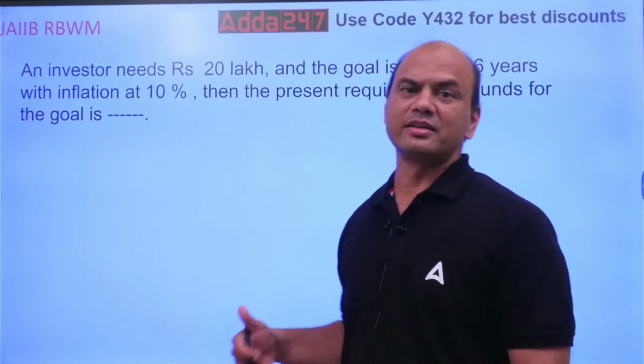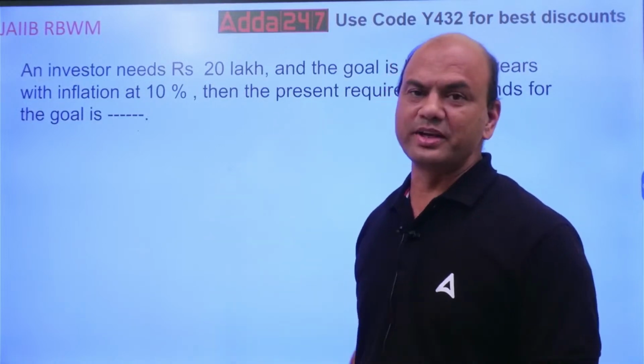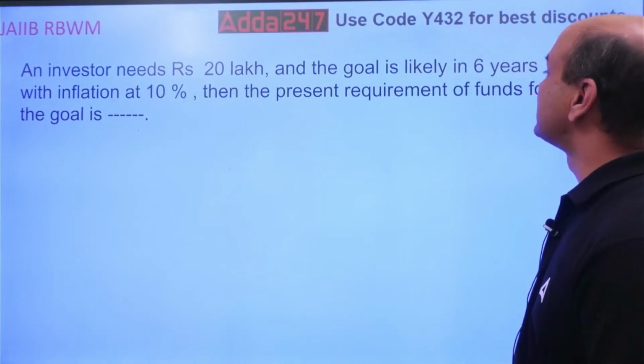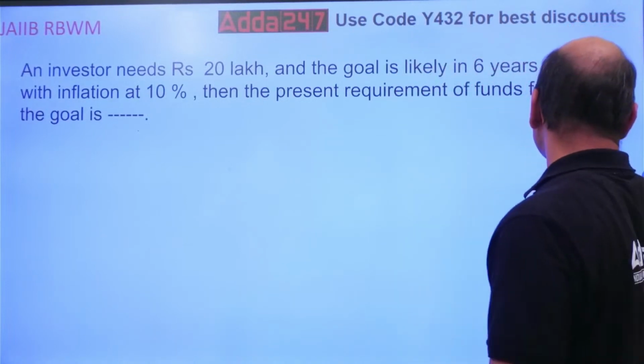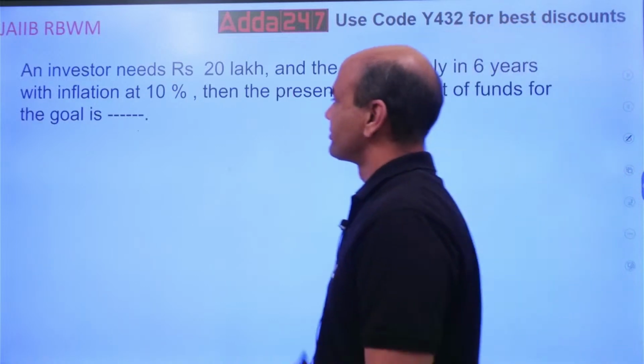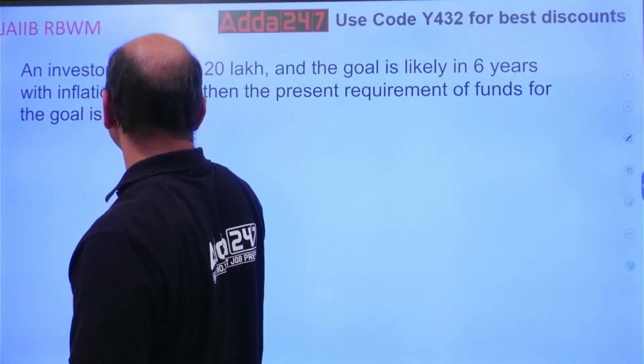These two are separate. So, an investor needs 20 lakh and the goal is likely in 6 years. Let's write this down. What is required from this? Required is at the end. See, plot this like this.